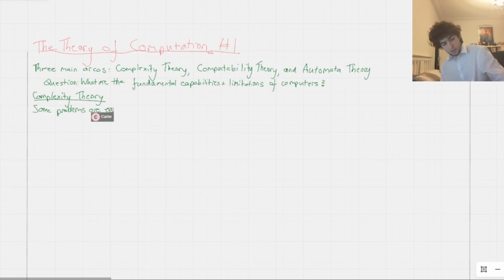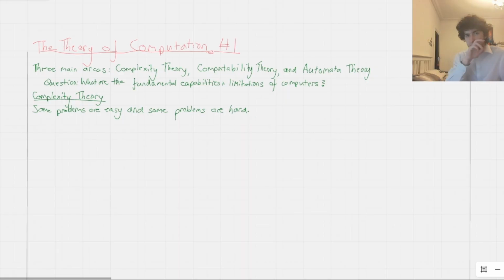Okay, so obviously, some problems are easy, and some problems are hard, right? This is true in life as well. Even though we're talking mainly about problems that computers can and can't solve, what problems are easy for a computer, what problems are hard for a computer, algorithmically, it's just true in general that there are easy problems and there are hard problems. I'm sure not every problem that you've ever come across has been easy for you. Or at least I hope not, because then you're doing something wrong. So this is just the truth of reality to some extent. But computationally, let's think about which problems are easy and which problems are hard.